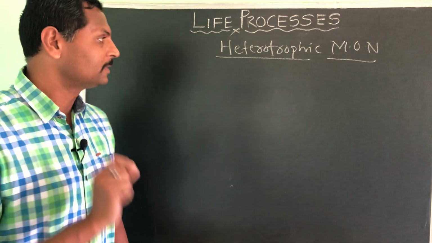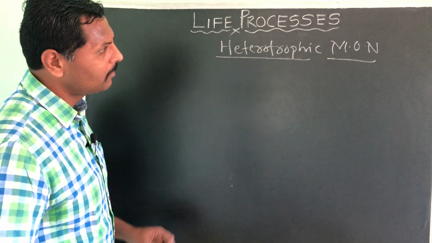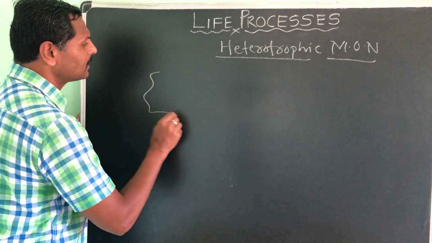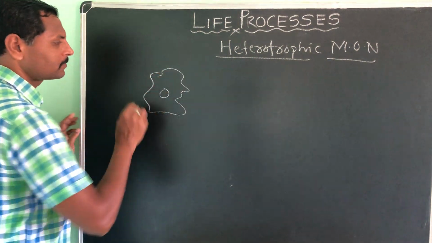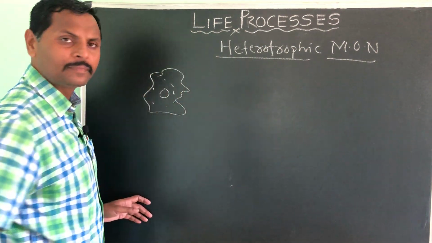All right. So first we will see this mode of nutrition in amoeba. You know that amoeba has an irregular shape. Am I right? Yes, it has an irregular shape.